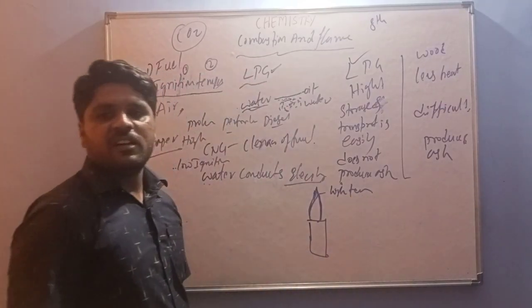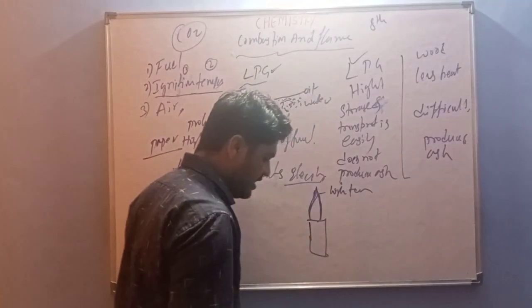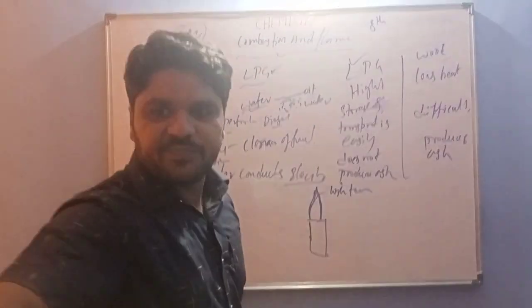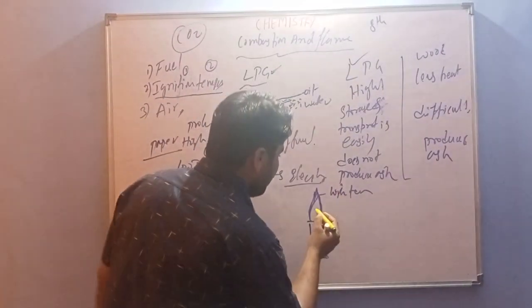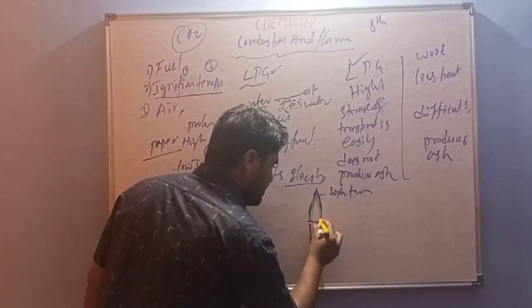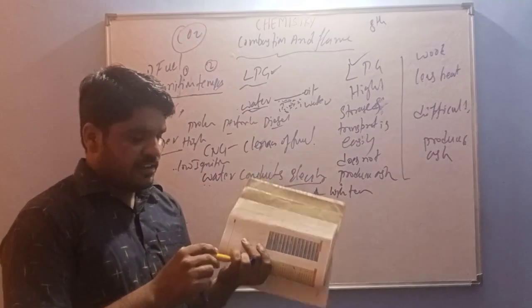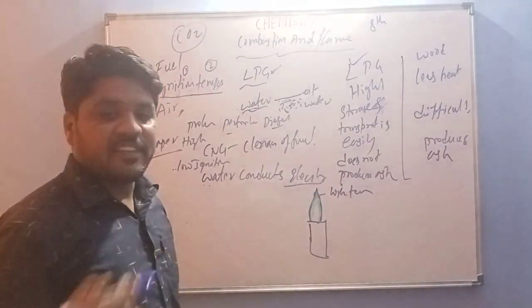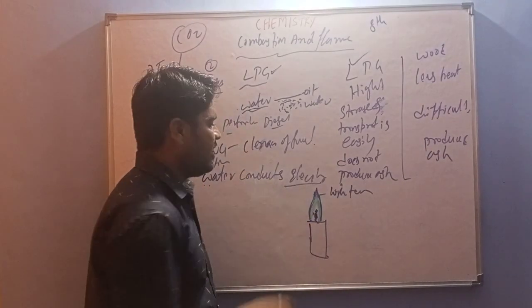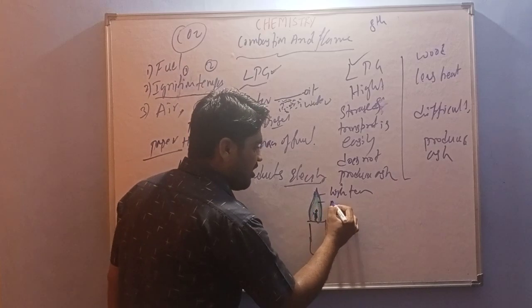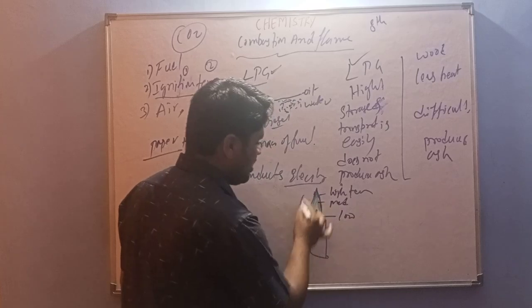The middle part is red in color. I don't have a red color, so I am filling this with green, but you have to fill it with red. The inner side is yellowish, and I am filling it with blue, but you have to fill it with yellow. This is a moderate temperature, and finally the inside of the flame is the low temperature region. So these are the answers.